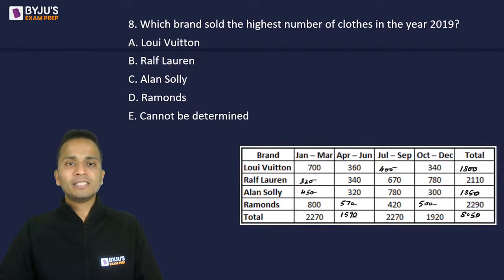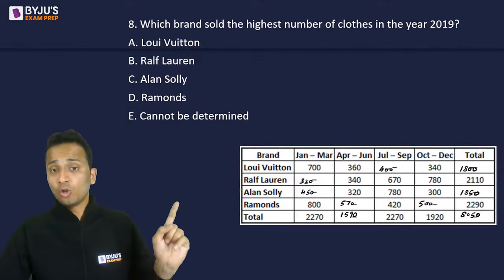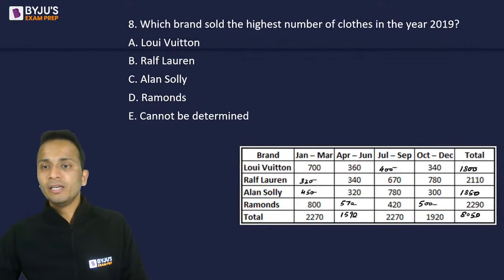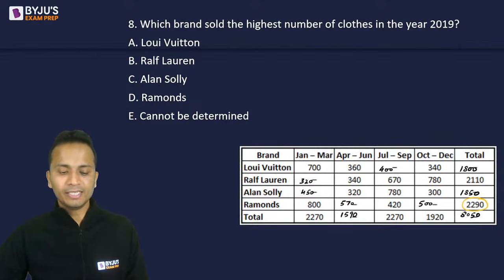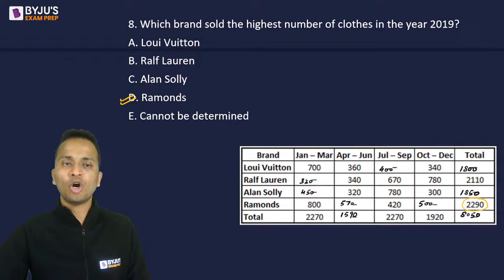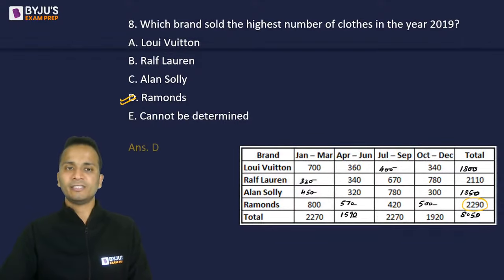So out of the 4 brands, if we look horizontally, Louis Vuitton is 1800, Ralph Lauren is 2110, Allen Solly is 1850, but Raymond's, which is highest, is 2290. Right? So 2290 sold by Raymond's. Option D is the correct answer.